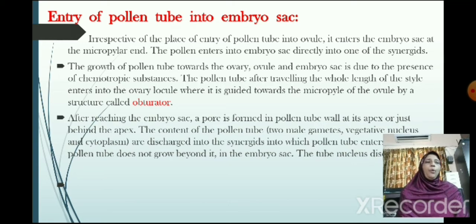The pollen tube, after traveling the whole length of the style, enters into the ovary locule, where it is guided towards the micropyle of the ovule by a structure called obturator.